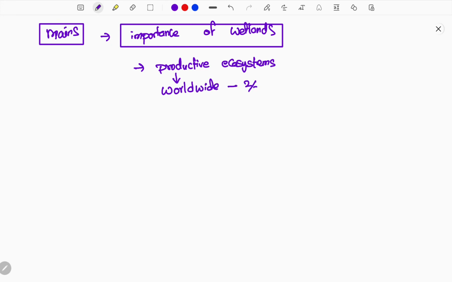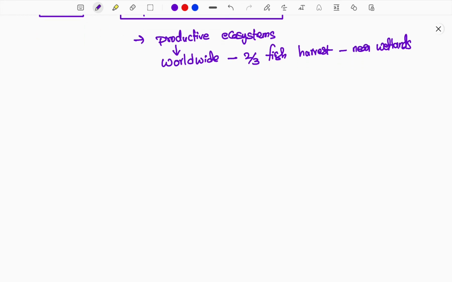Considering worldwide, two-thirds of the world's fish harvest is done in and near wetlands. Fish harvests are mainly concentrated on wetlands. Inland, this is a dominant factor, and even in coastal regions wetlands act as a major zone for fish harvest. This is important because of this productivity.